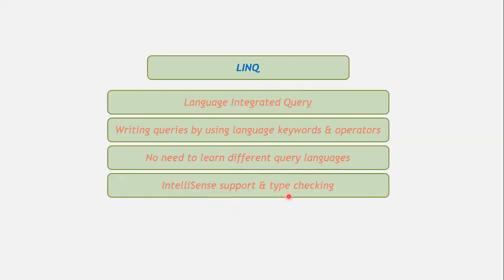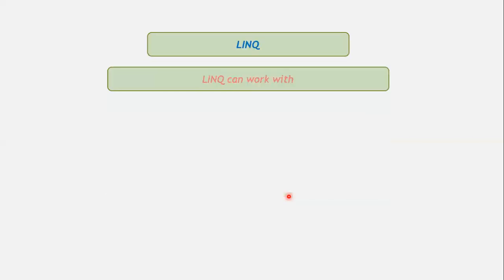Two benefits that we get when we use LINQ are the support of IntelliSense and type checking. When we type the query in the form of language constructs, the Visual Studio IDE gives us support in the form of IntelliSense. Visual Studio gives us hints related to the keywords. Plus, Visual Studio also checks the types that we write into the query. So that is the benefit of LINQ.